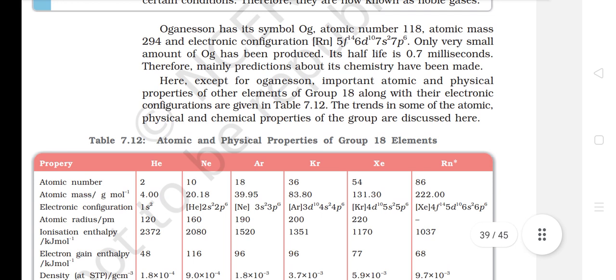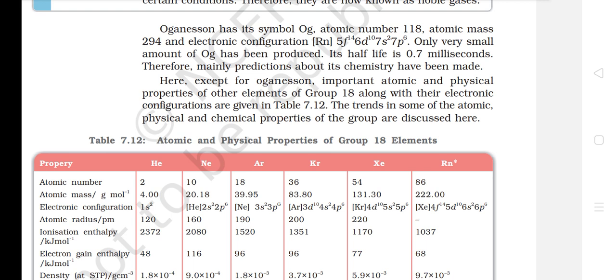Oganesson has its symbol Og, atomic number 118, atomic mass 294 and electronic configuration [Rn] 5f14 6d10 7s2 7p6. Only a very small amount of oganesson has been produced. Its half-life is 0.7 milliseconds. Therefore, many predictions about its chemistry have been made.